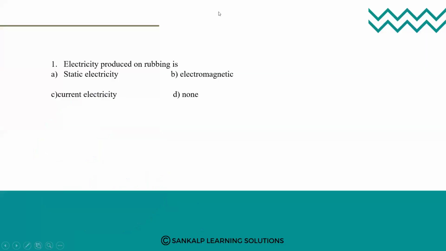Yes. So here we have the first question. Electricity produced on rubbing is. Here they are asking which electricity is produced by rubbing: static electricity, electromagnetic, current electricity, or none. You can tell the answer in the chat box. Don't unmute yourself, it will disturb the class. In the chat box, you can just type your answer: A, B, C, D.